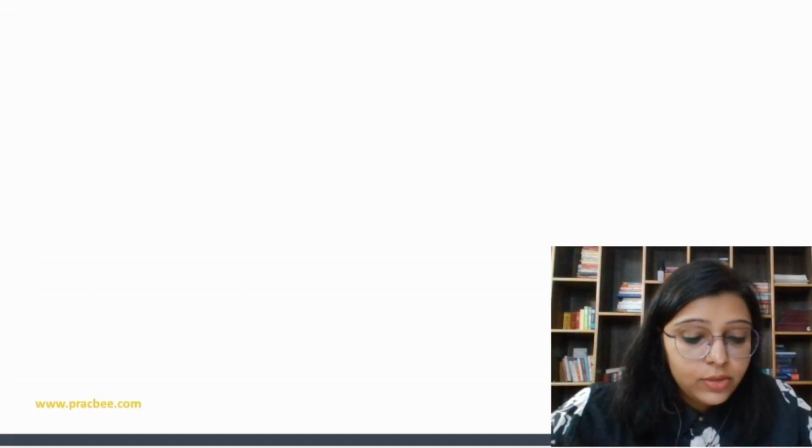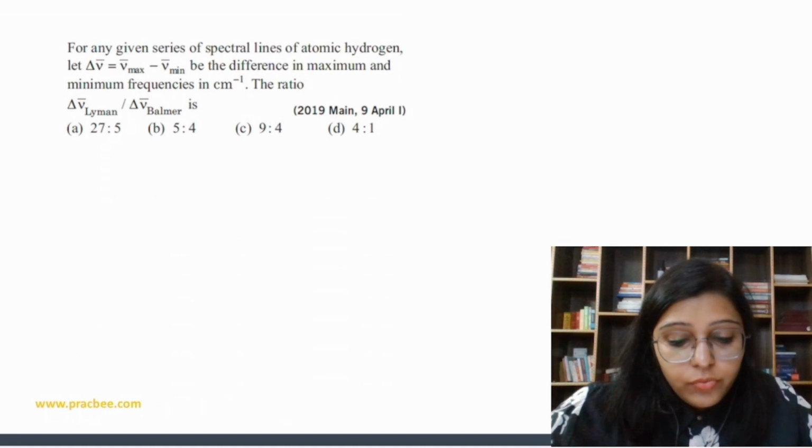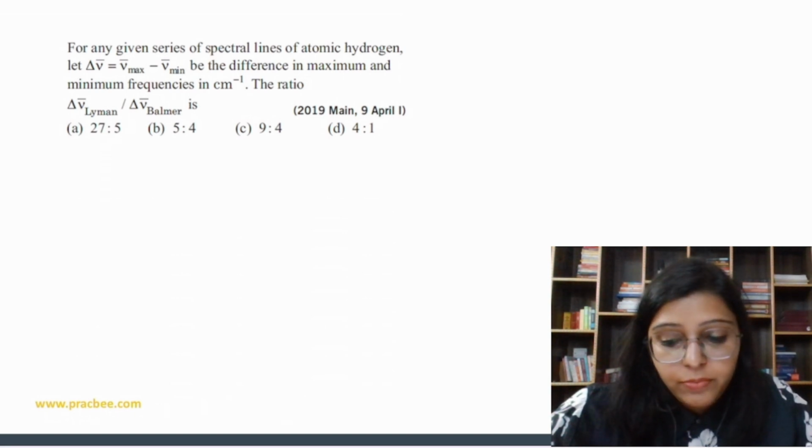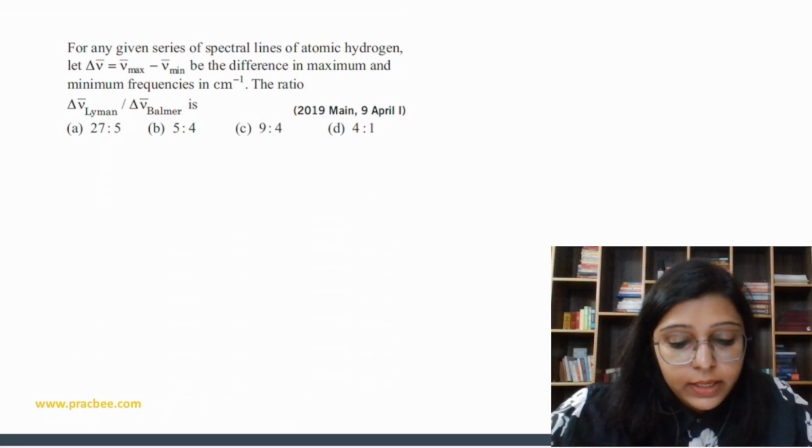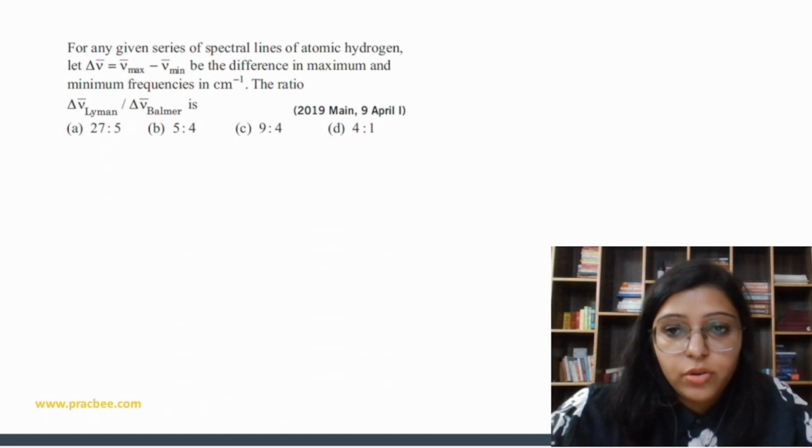Okay, now let's do the next question. For any given series of spectral lines of atomic hydrogen, let maximum minus minimum be the difference in maximum and minimum frequencies in centimeter inverse. Okay, fine, in centimeter inverse, so the ratio of this.